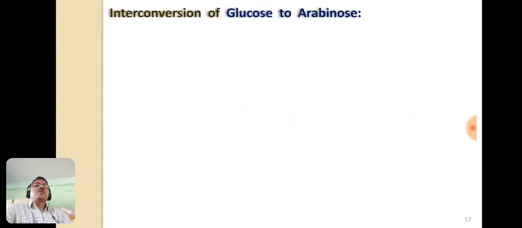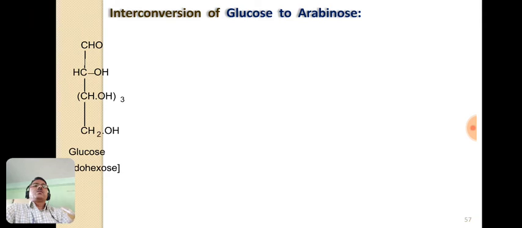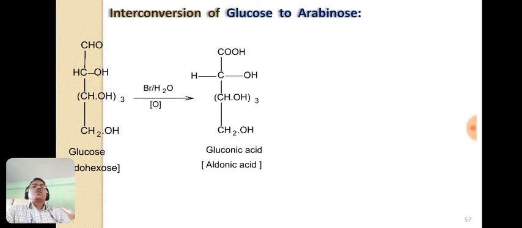Now let us see the actual reactions. This is the glucose molecule, and it contains a total of 6 carbon atoms: 1, 2, 3, 4, 5, and this is the 6th carbon. So this is the structure of glucose. It is also known as aldohexose, and this aldohexose on oxidation with bromine water gives the aldonic acid, that is gluconic acid.